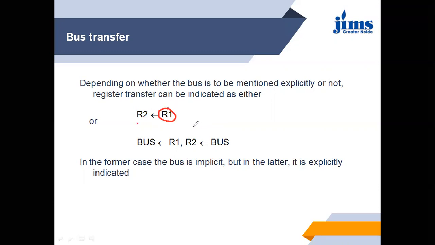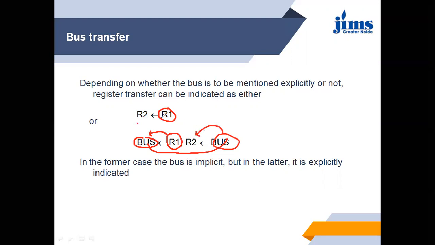First of all I have to put this data somewhere on the buses, that are used to carry that data. So we put the content of register R1 on the bus. Then this bus is putting the content, copying this content, to R2.